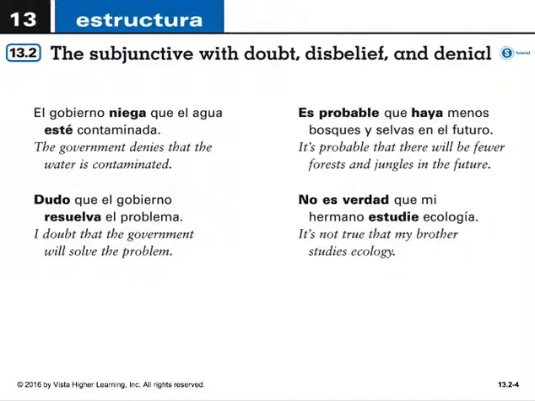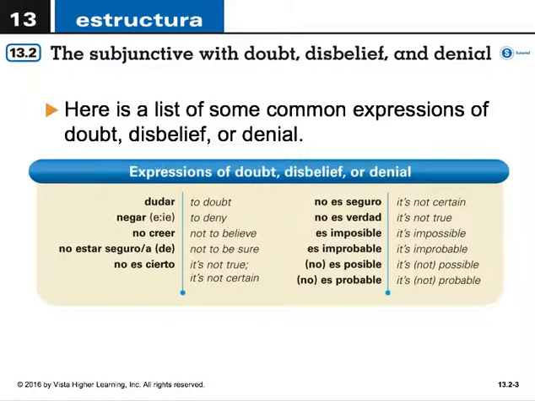Because the subjunctive mood exists as a sort of expression of something that's hypothetical or not necessarily real or speculative, it makes sense that we'd use the subjunctive mood with these expressions of doubt, disbelief, and denial to express that very disbelief, doubt, or denial.